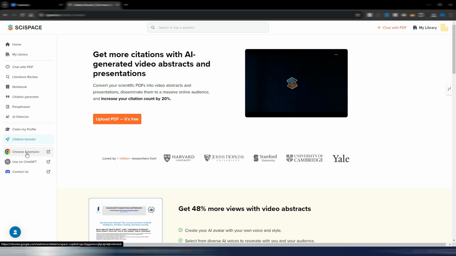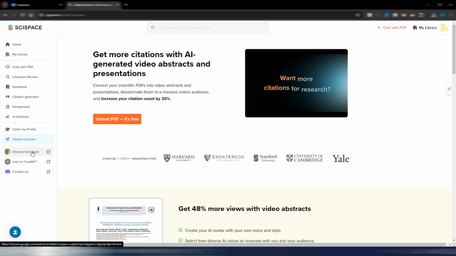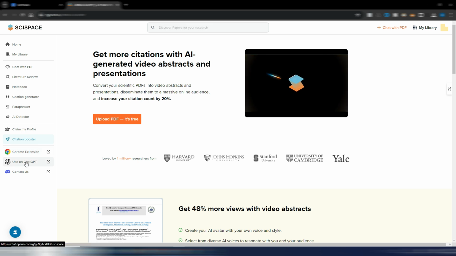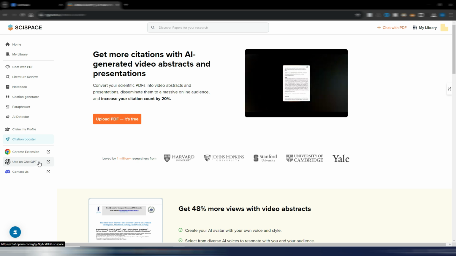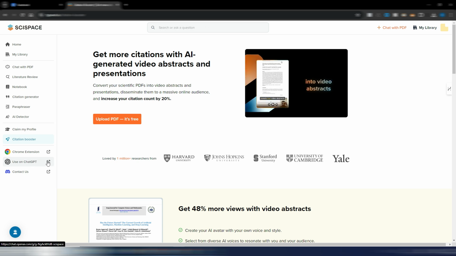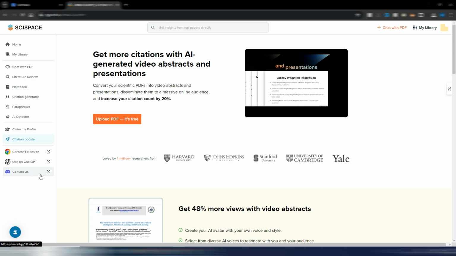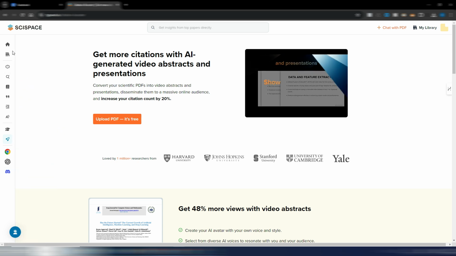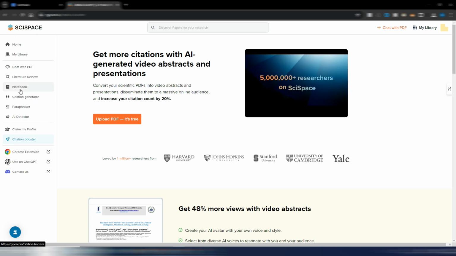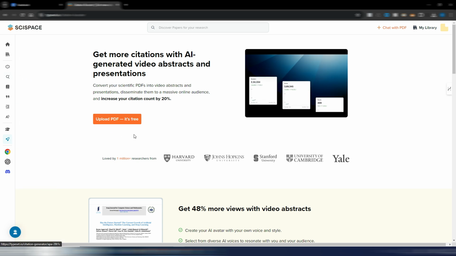And here you can have a Chrome extension with this tool. SciSpace is also a GPT in ChatGPT, so you can use it directly in ChatGPT, and then you have the Contact Us section here. So this is very quickly the menu and the dashboard for SciSpace.